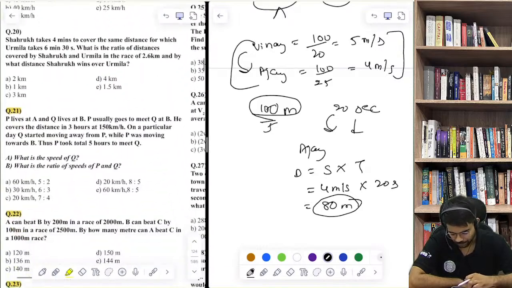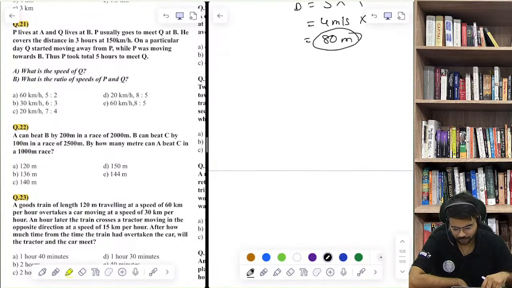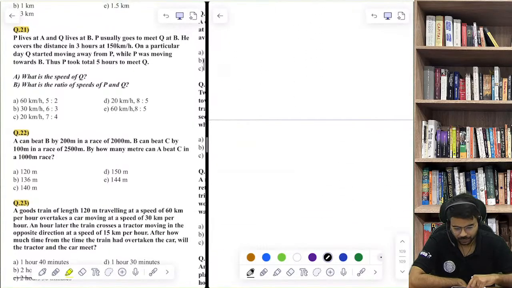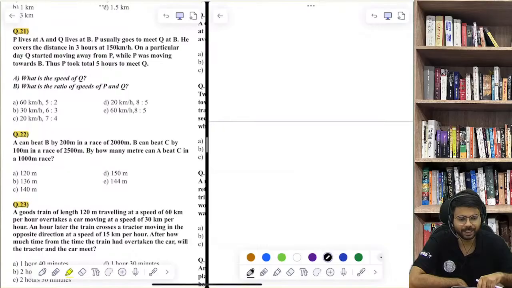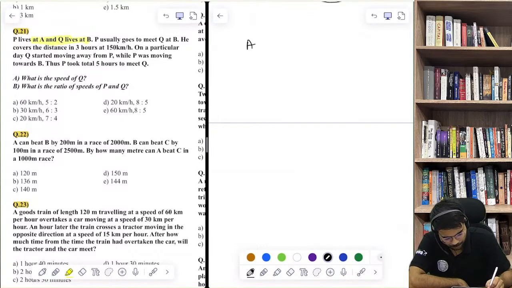Okay, let's move to question number 21. Ajay will cover 80, Reva, but he will beat by 20. P lives at A and Q lives at B. So probably there are two places, A and B. P lives here and Q lives here.